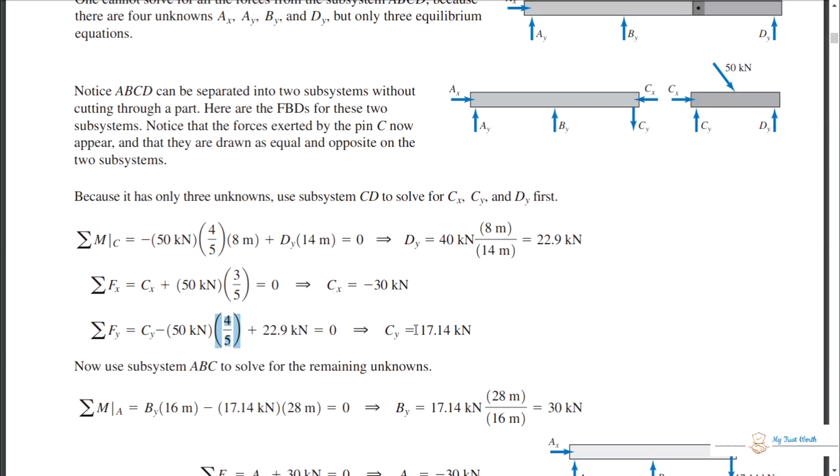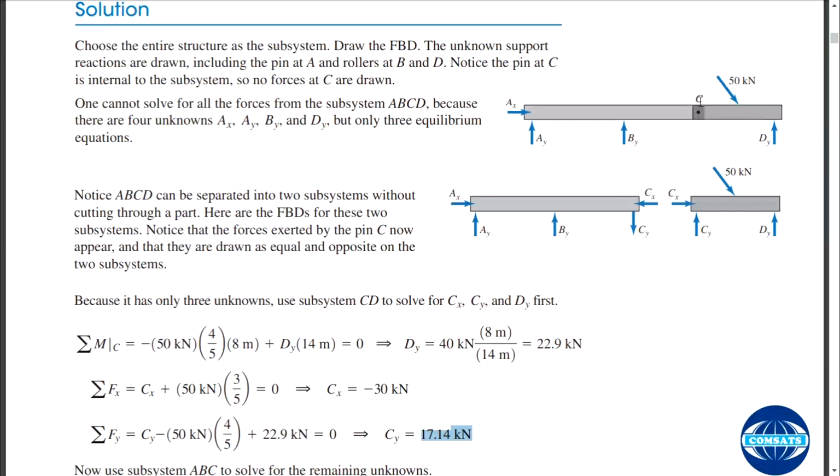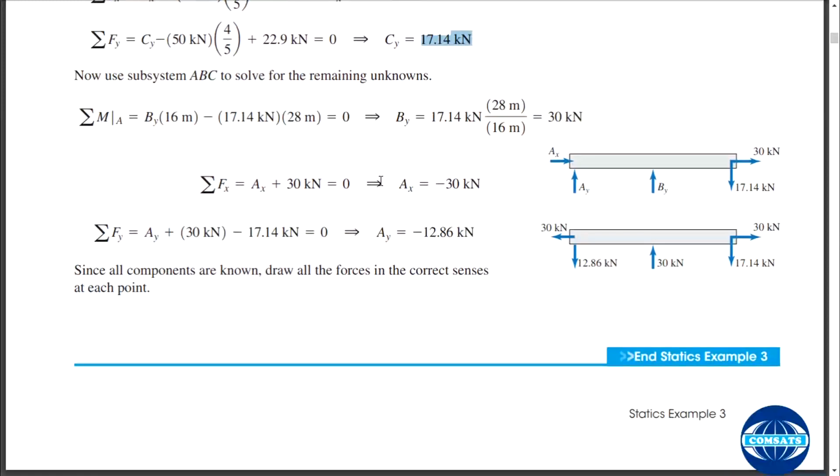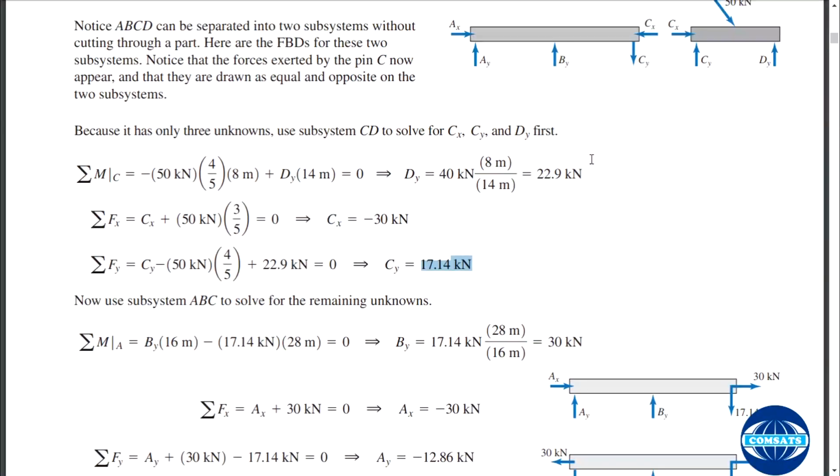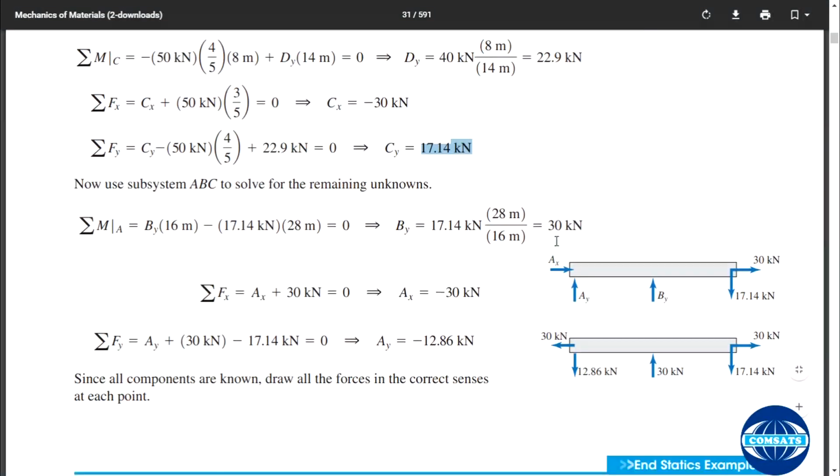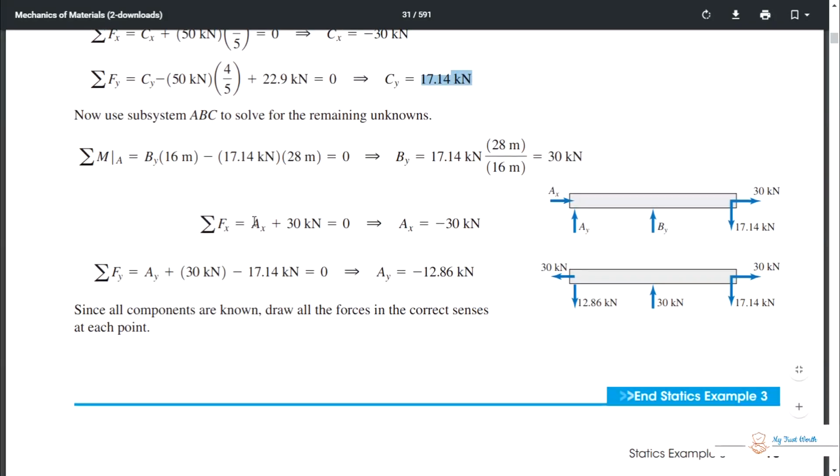You find Cy is equal to 17.14 kilonewton. So very easily you found one part of your subsystem, that is how you find the reaction of a subsystem. And now with the help of this solution we can find unknowns over the other system.